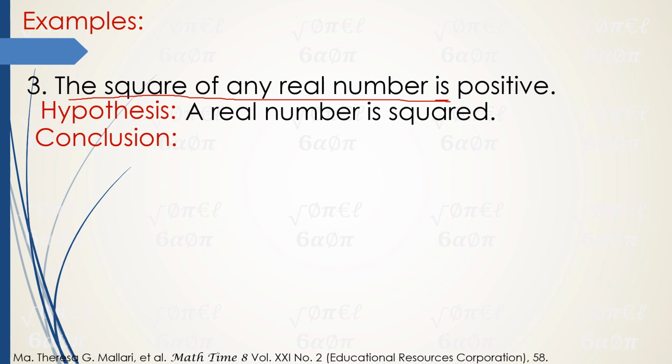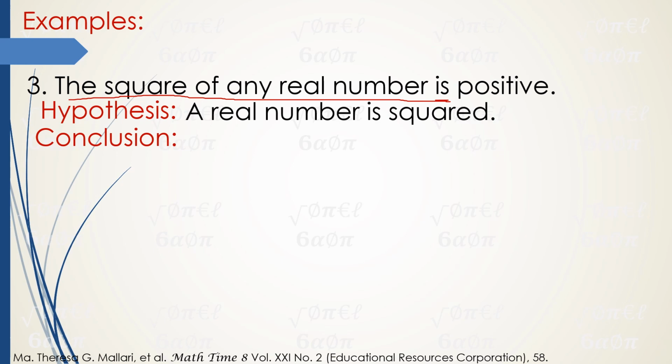Because if we read the square of any real number, it's not a sentence if we just write it like that. So, remember, they have to be written in a sentence. The square of any real number is not a sentence. So, the thought is not complete. We can rephrase it as, a real number is squared. So, that is a sentence. A real number is squared. So, the real number is squared.